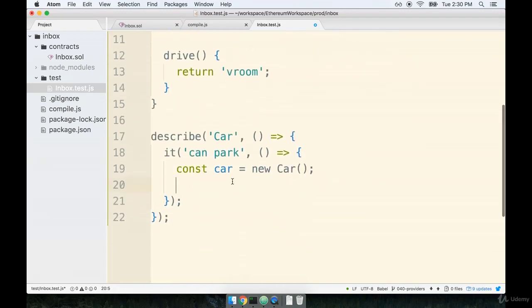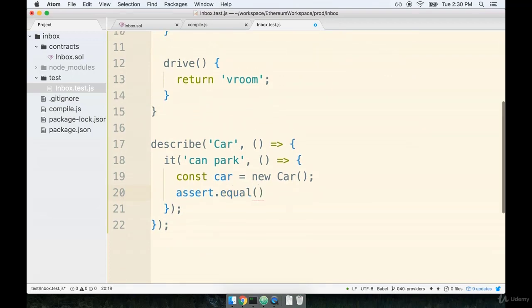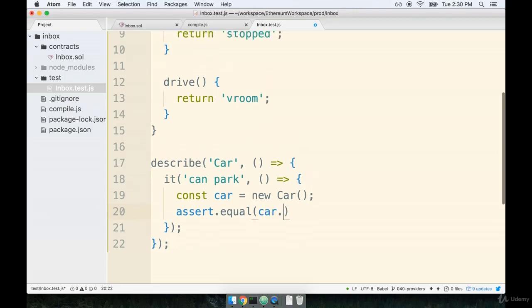So inside of the it block, we can write out assert.equal. Then we write out the value that is produced by our code. So in this case, it would be car.park. And then we pass in the value that we think it should be. So we think that it should be stopped, like so. We're always going to do the value that is produced by our code and then the value that we think it should be. Assert.equal is then going to make sure that these two values are completely equal. If they are, then the test will pass, but if they're not, then the test is going to fail.